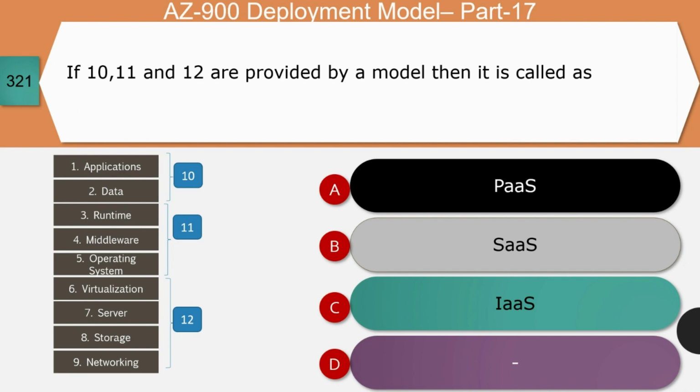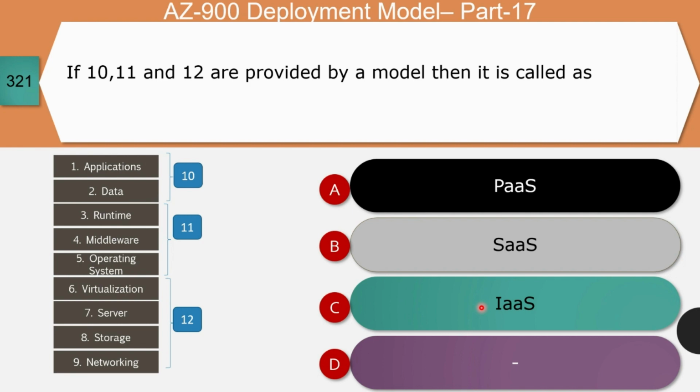Well, the first question, you can see the diagram on the left bottom side. Here you have applications to networking, and there are regions numbered 10, 11, 12. The question is, if 10, 11 and 12 are provided by a model, then it is called: A, PaaS; B, SaaS; or C, IaaS? Which is the correct answer?